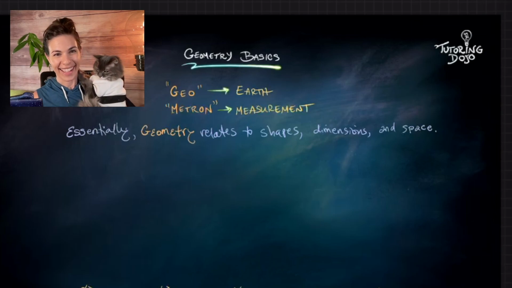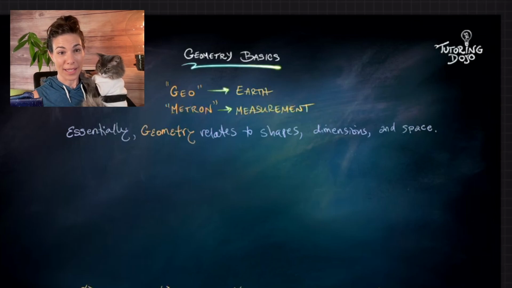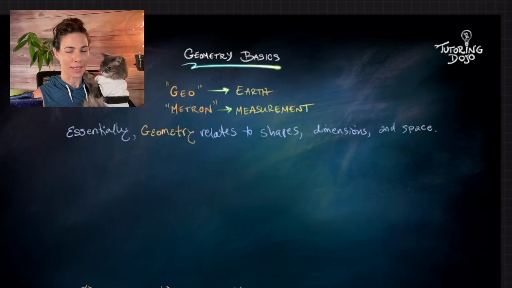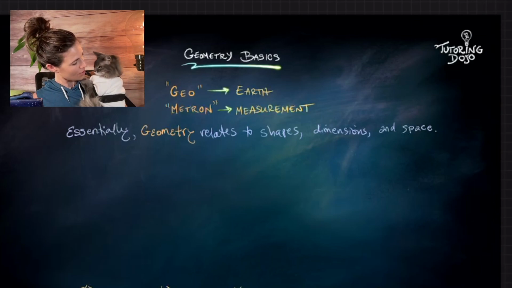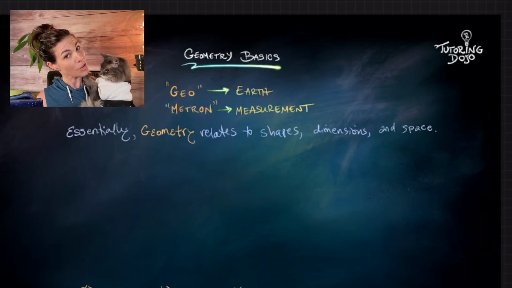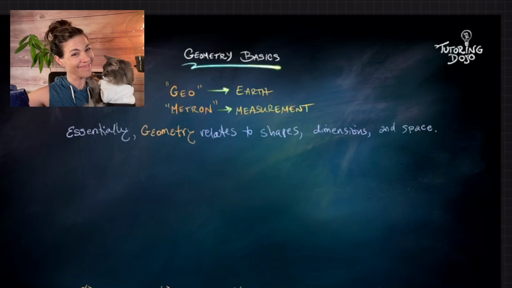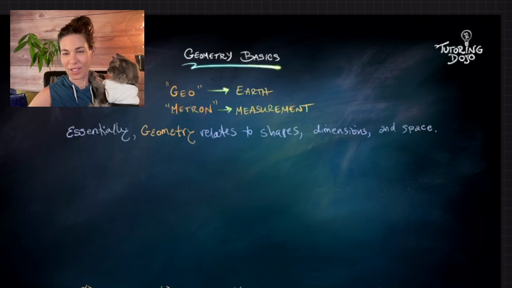Are you ready? So, let's look at geometry basics. Geo means earth and metron means measurement. So we're essentially talking about measuring things on earth. Can we measure things that are not on earth? Of course. Are there Martians out there doing some geometry somewhere? Probably. It's likely. Breakfast thinks so.